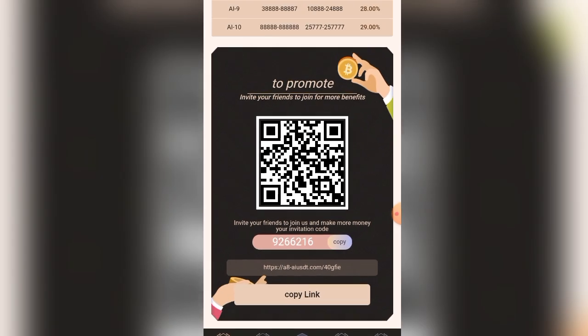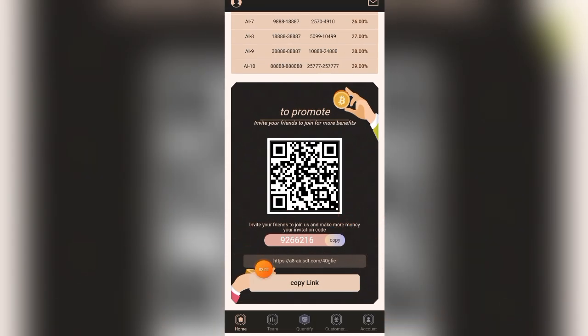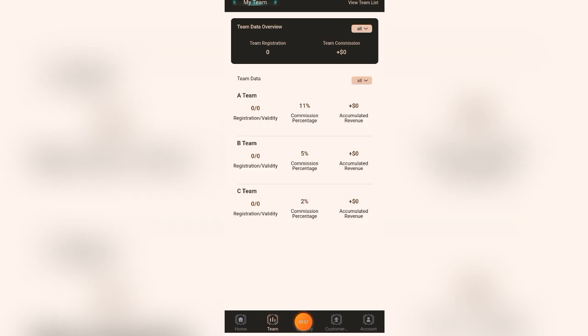And if you scroll down, you see that you can also make money from inviting your friends. In case you want to copy your referral link, just come down here and copy it. Come to team here. Each person you invite, you are going to earn 11% commission of your friend's deposits in this platform. So if you invite one person and the person deposits, you're going to earn 11% of that person's deposit, and you have a great chance of making a whole lot of money in this platform every day.